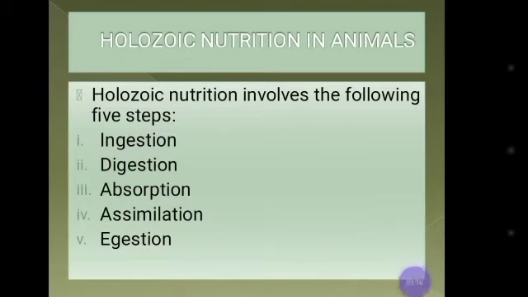Our next topic is holozoic nutrition in animals. Holozoic nutrition involves the following 5 steps. These 5 steps are required for the taking of food and the process of food converting into energy. Number 1 is ingestion, number 2 is digestion, number 3 is absorption, fourth one is assimilation, and last one is egestion.